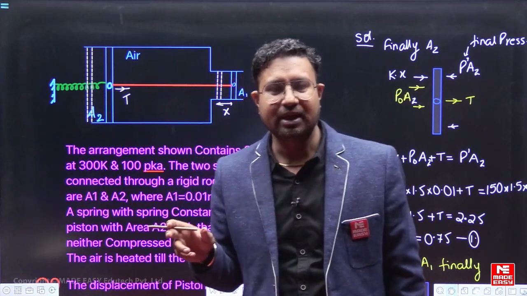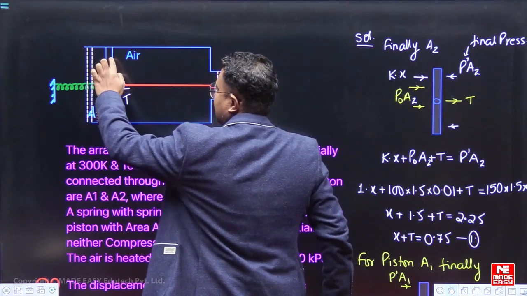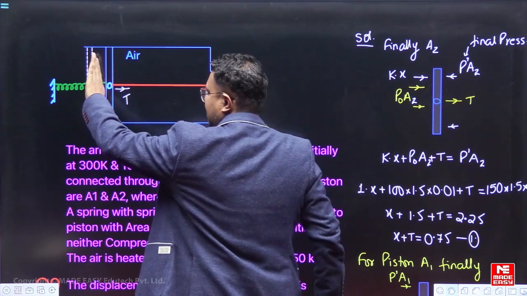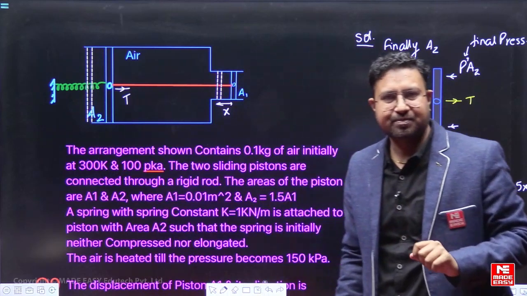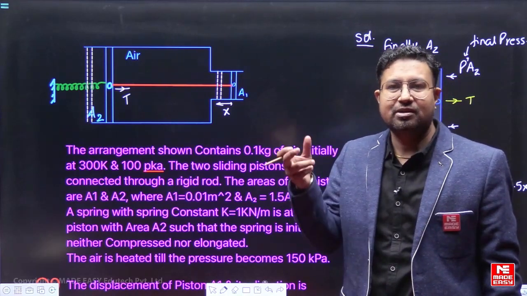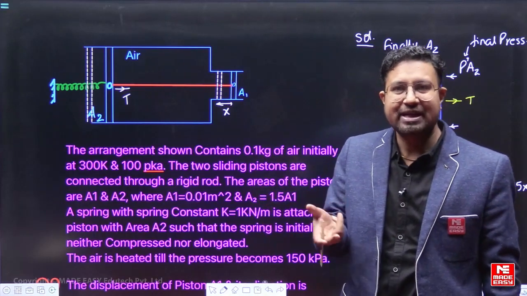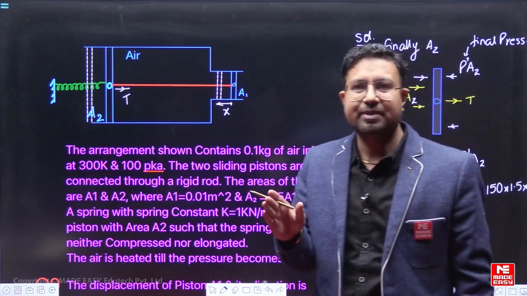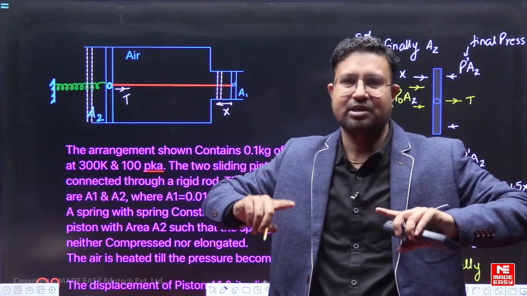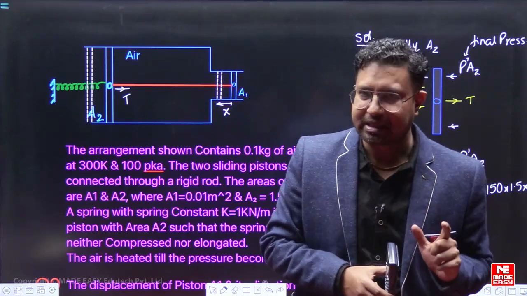Whatever work the air has done on this piston, that work is used to push the atmosphere out of its way, and also that work has stored some energy inside the spring, because the spring has also got compressed, right? So basically the transaction of work between the air inside the piston cylinder arrangement and the outside is the atmospheric work involved and the energy stored in the spring, right?